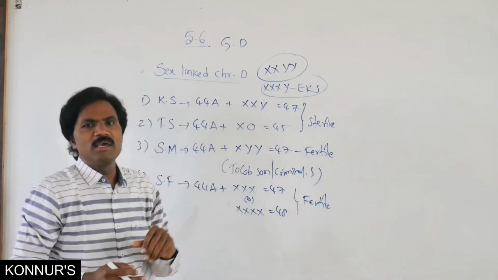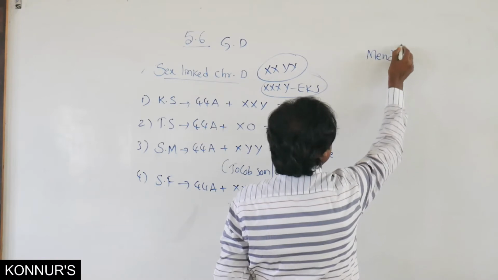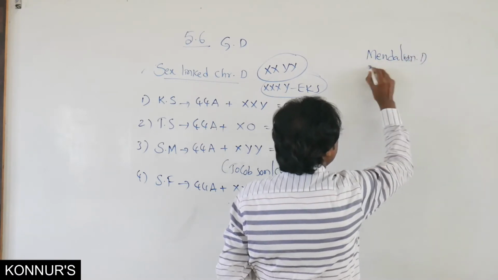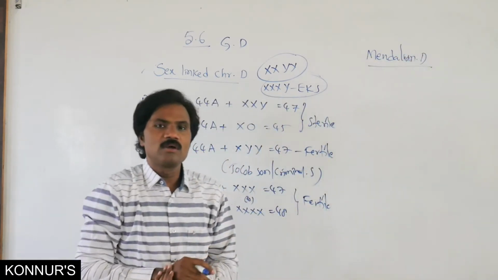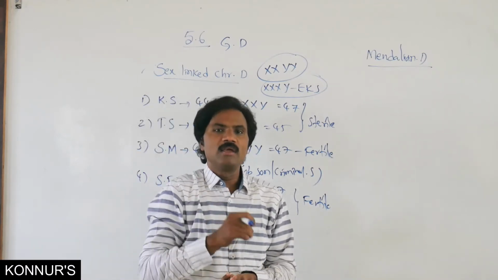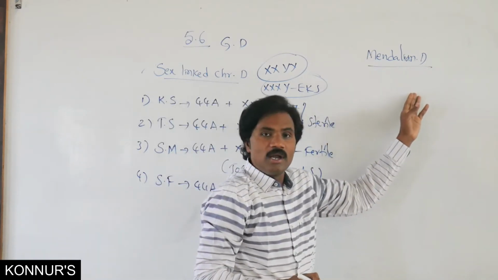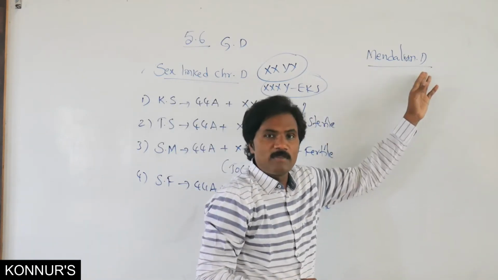Then Mendelian disorders, that is gene mutation disorders, or gene-related human disorders.